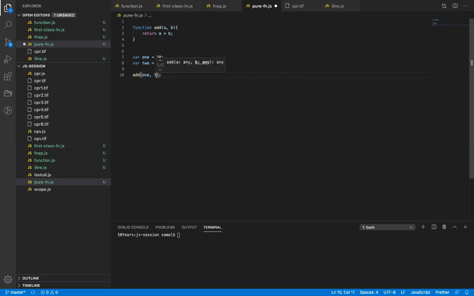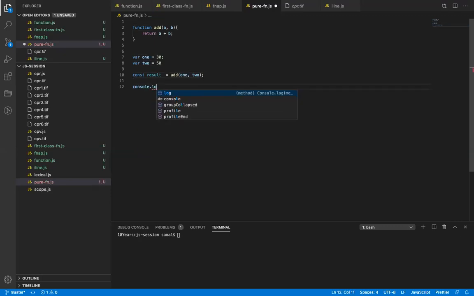Let's say 1 and 2. Okay, so I'm purposefully using var and const, just to show you that you can use all the variables. But if you're starting right now, you should always use let and const.